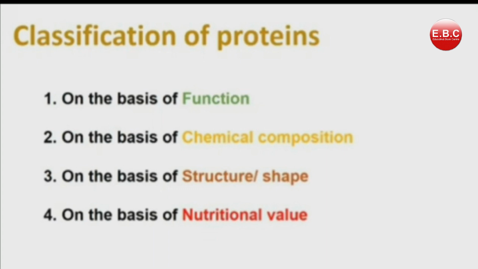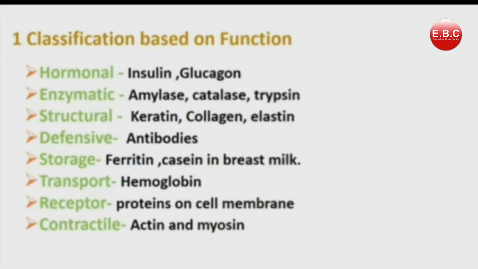According to their structure, whether it's a linear chain or circular chain, they come under the category of structural proteins. And last, on the basis of the presence of essential and non-essential amino acids, they fall under the category of nutritional value. So let's see first the classification based on functions.